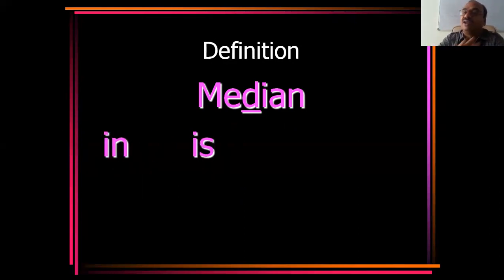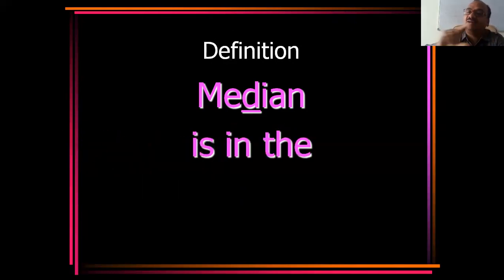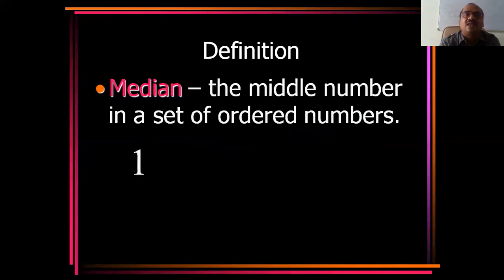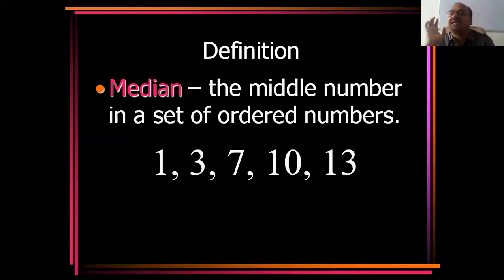See here, I will not do any sum up, but I will arrange all these numbers and I will take only the middle number. The first one and last one I will leave. Keep in your mind, median is in the middle. Here also D, see here, median, middle. Median: the middle number in a set of ordered numbers. That is a very important point.